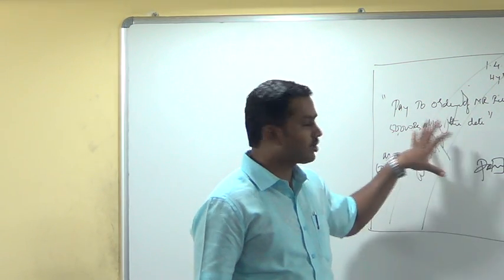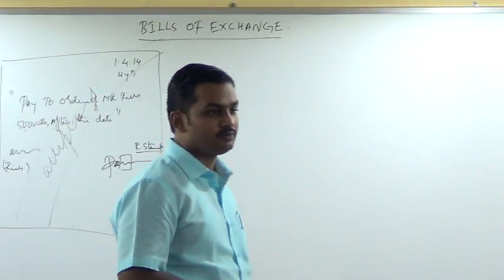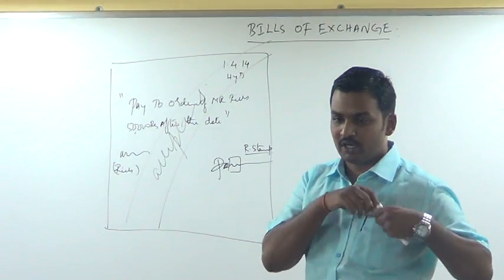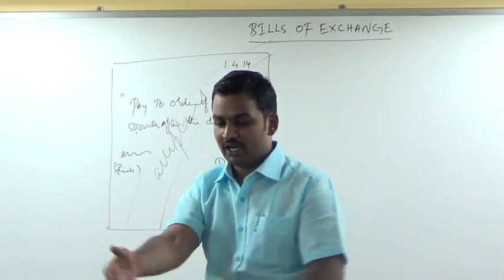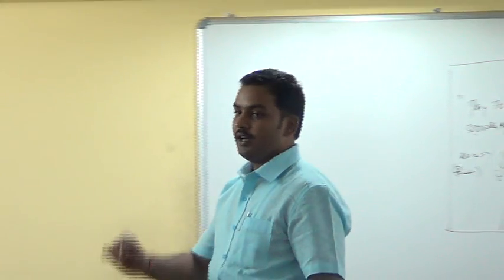Is it clear? Now who should keep this bill of exchange with him? Mr. Rich should keep it with him or Mr. Poor should keep it with him? Once Poor writes the word accepted, he cannot keep it in his pocket. Now he has to send it to Mr. Rich. Write down: Mr. Poor hands over the bill to Mr. Rich after acceptance.